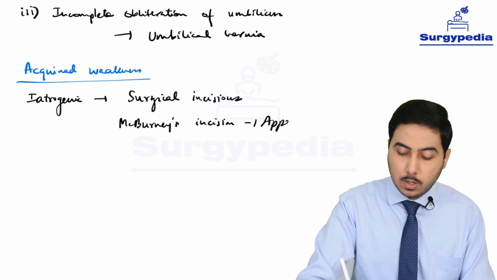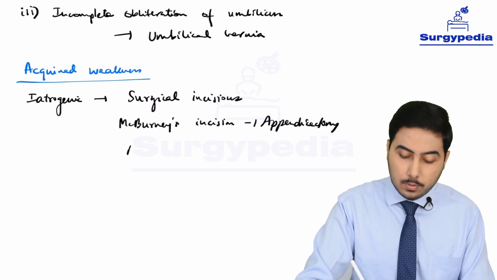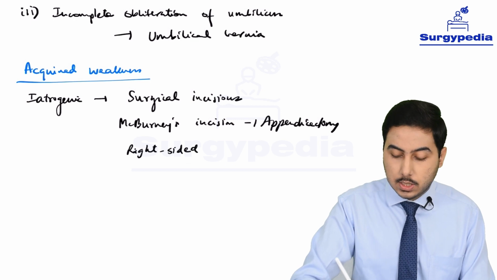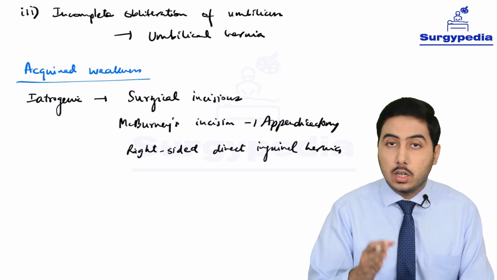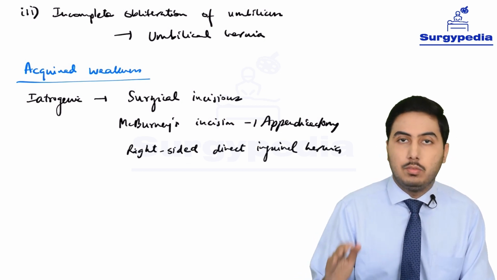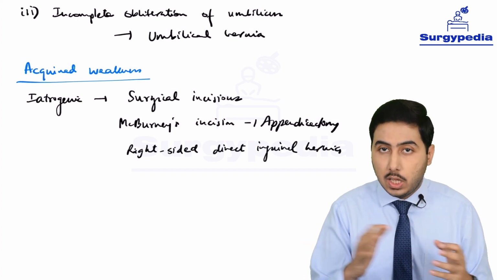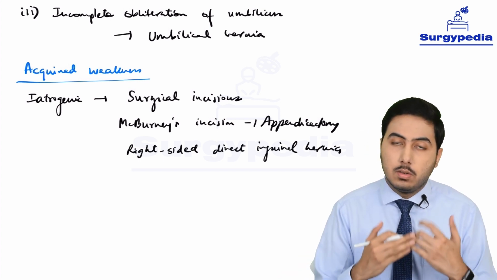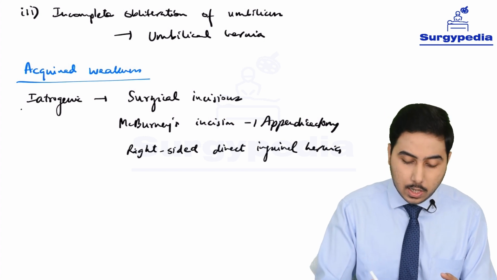McBurney's incision for appendicectomy can cause later a right-sided direct inguinal hernia, because that's where we put this incision. Of course, it can lead to incisional hernia also. That is a different thing we are going to discuss, but it can also lead to a direct inguinal hernia by weakening the external oblique and the internal oblique, because we have cut through all these muscles to reach the appendix, right? So we have actually weakened the muscles, and that is the iatrogenic cause.